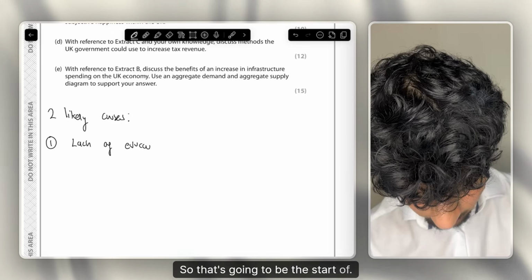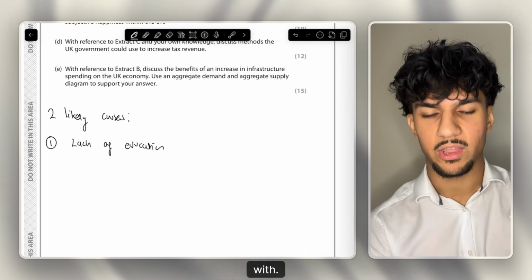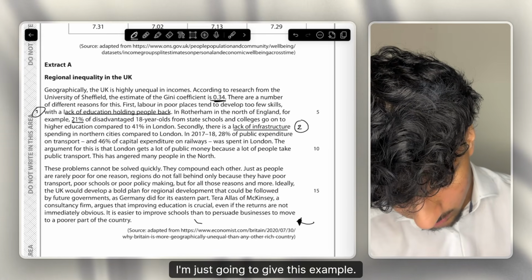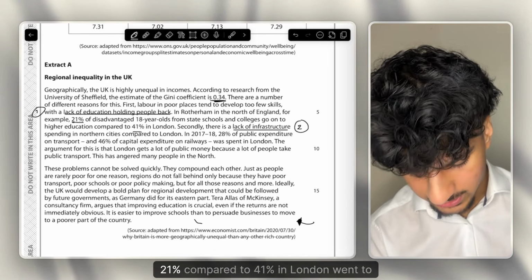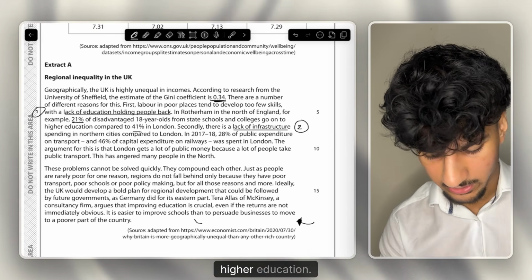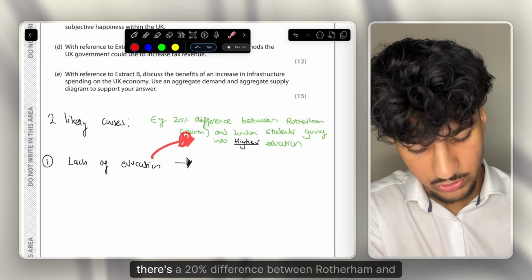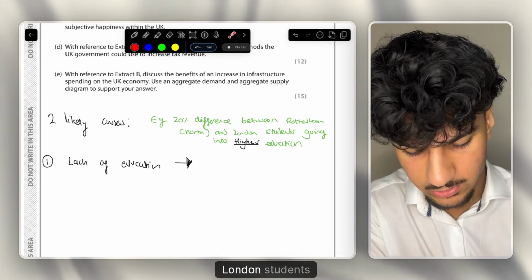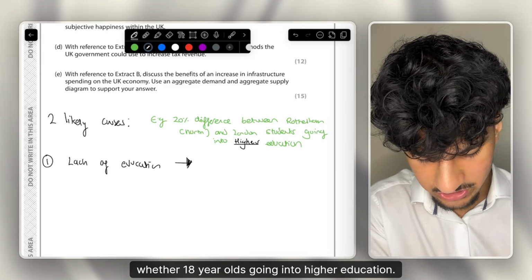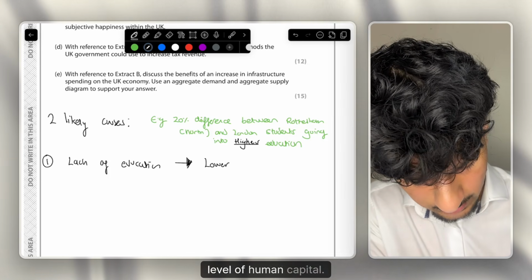So that's going to be the start of a point, and then how are we going to lead that? How are we going to end up with that leads to increasing income inequality? And with lack of education, I'm just going to give this example. So 21% compared to 41% in London went to higher education. So why does the lack of education in the north, and like I said, I've just quoted, there's a 20% difference between Rotherham and London under 18-year-olds going into higher education. Just lack of education, of course, would lead to a lower level of human capital.